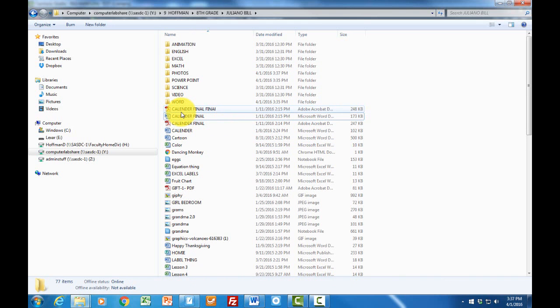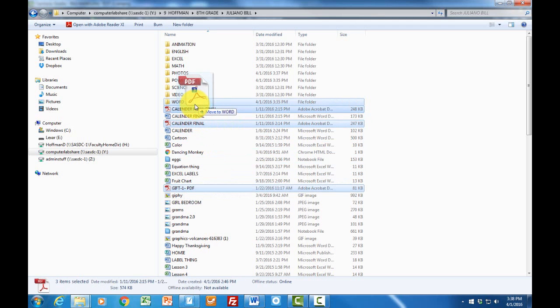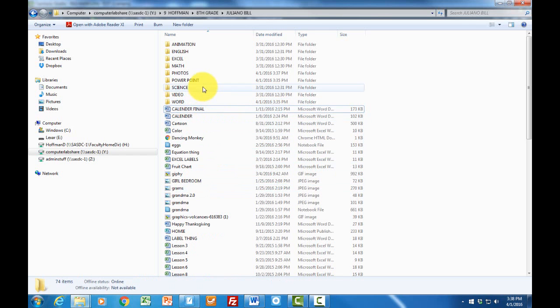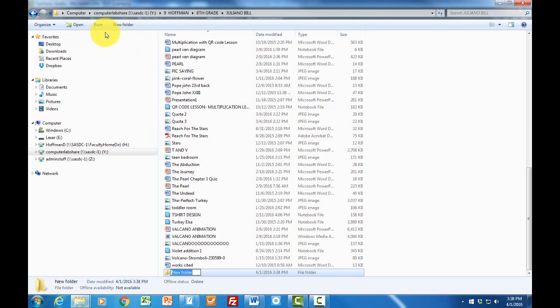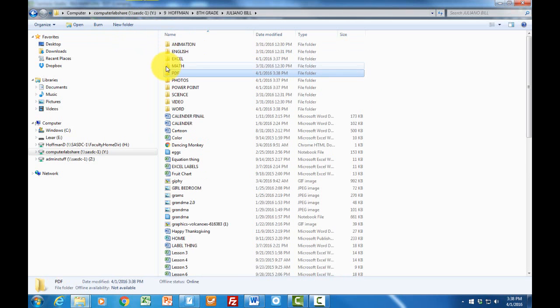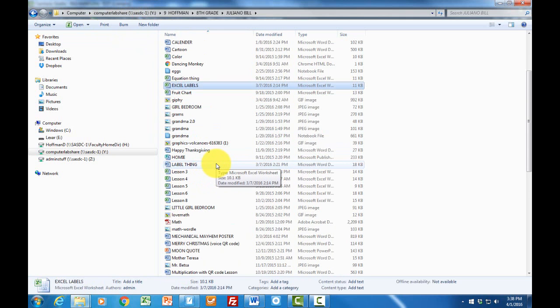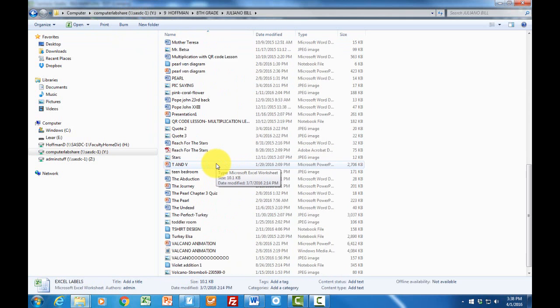And let's do, here's a PDF file. I'm going to click on the first one, hold down my Control key, and click down ones that are distributed, right? Because holding down the Control key, you can jump around and slide those up into, we don't have a PDF, do we? So let's create one. I'm going to create a new folder and call it PDF and hit F5 so it lines it up. Here's your PDF file. And what we're going to do then is transfer those up there when we get a chance. And we only have the one PDF, don't we?